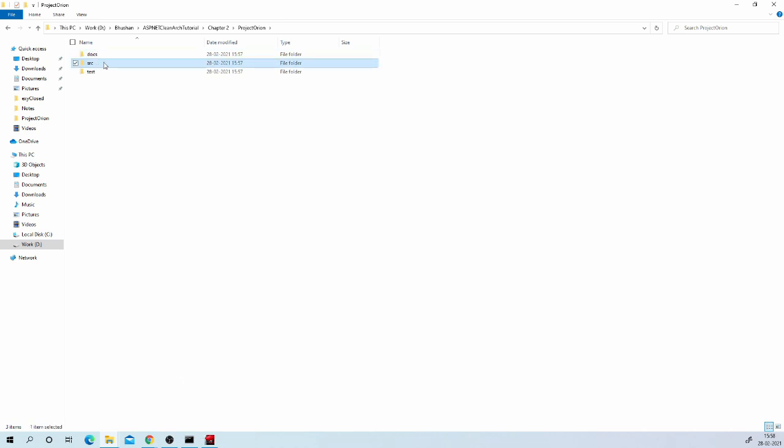Source folder will contain source code for our application. All test projects like unit tests and integration tests will go inside the test folder. And we can use the docs folder to put any documentation.